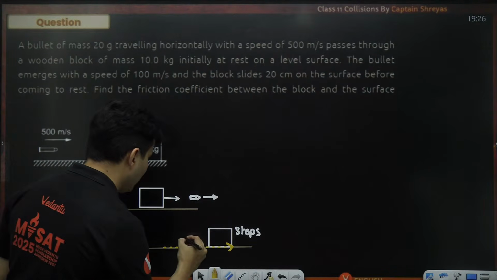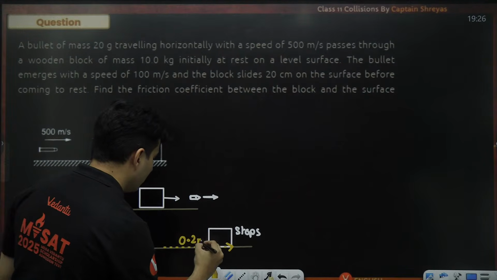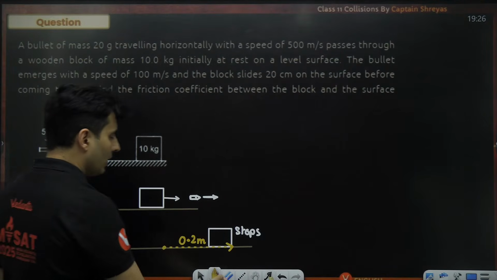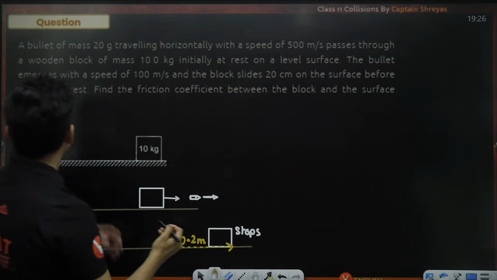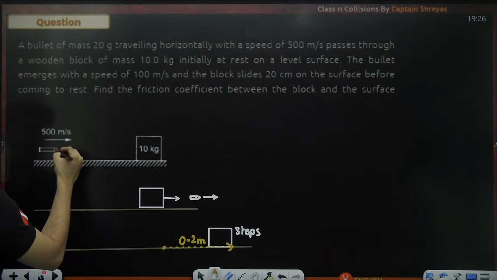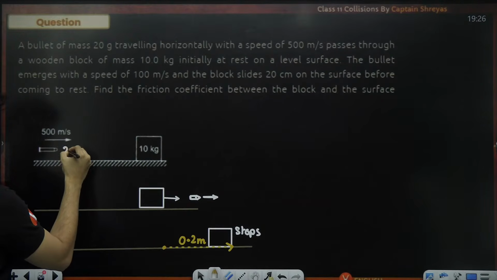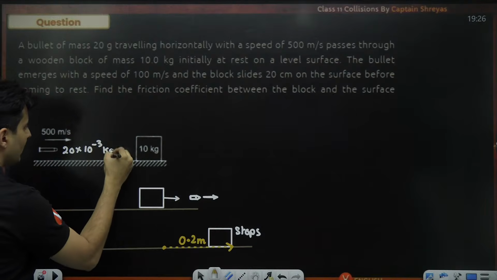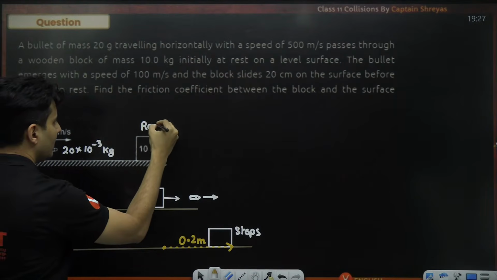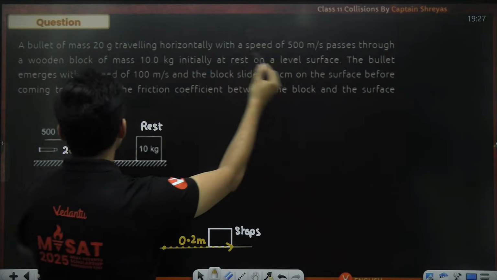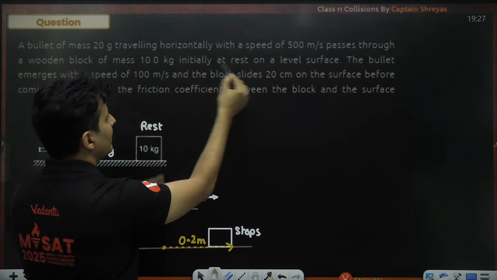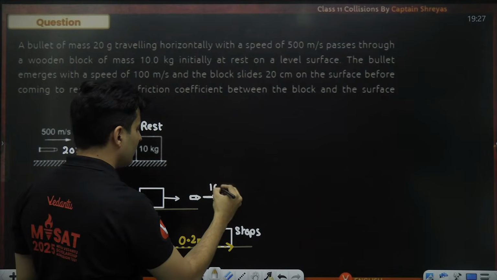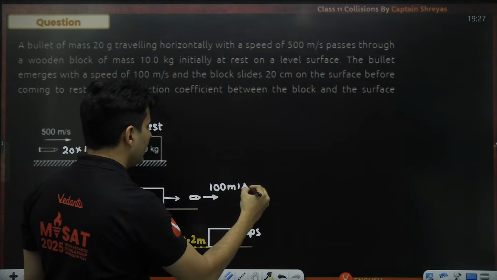It has moved 20 centimeters, that means 0.2 meters. It moves from here to here. Okay, what else data is given? The bullet's mass is 20 gram, so it is basically 20 multiplied by 10 to the power minus 3 kg. This was given to pass through a block initially at rest, and it comes out of it at 100 meters per second. So this is also given, 100 meters per second.